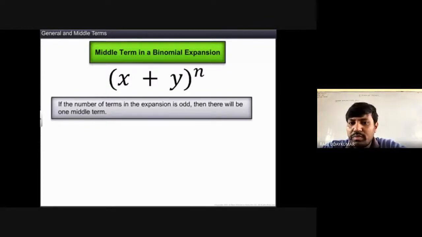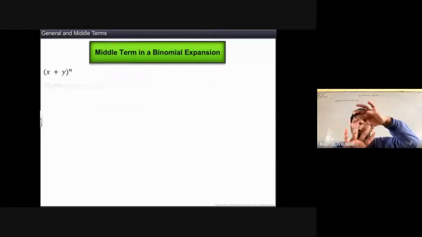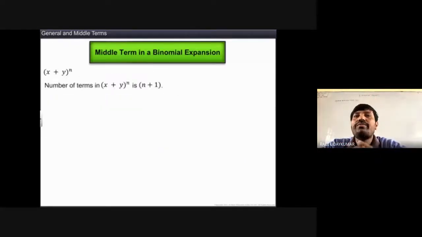Obviously 5 terms are there, 2 on this side, 2 on this side, and one in the middle. If the number of terms is even, suppose 4 terms are there, what will the middle term be? In these 4 terms, the middle has 2. Suppose 5 are there, 2 on this side. So if the number is odd, only one middle term will be there, and if the number is even, 2 middle terms will be there. So if you see that the number of terms in the expansion of x plus y whole to